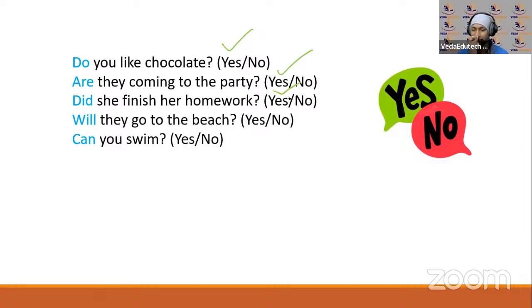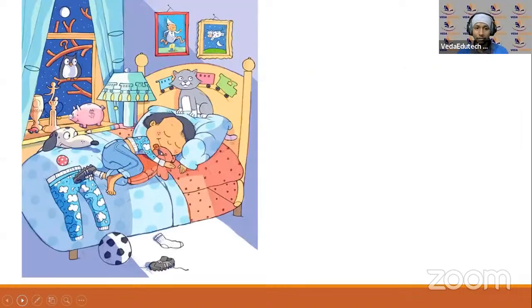Yes, she has completed her homework. Will they go to the beach? No, it's too cold, so they will not go to the beach. No, they will not go to the beach. Can you swim? Yes, I can swim. अगर आप तैर नहीं सकते हैं, you can tell no, it's fine. It's never too late to learn. आप लोग सीख सकते हैं, you can learn how to swim. It's quite easy and it's the same as cycling; once you learn it, you will never forget it. Can you swim? No, I cannot swim. Yes, I can swim. Great, ठीक है.